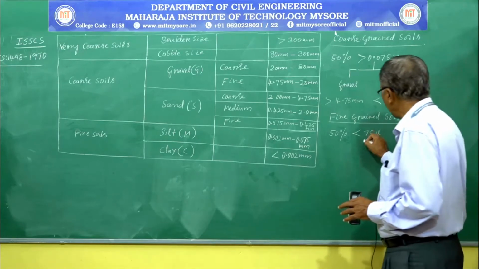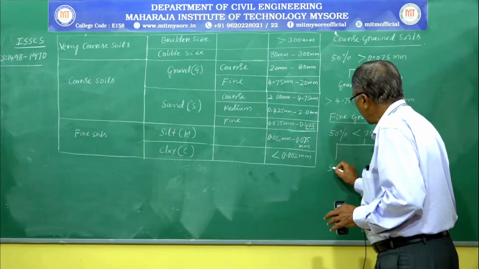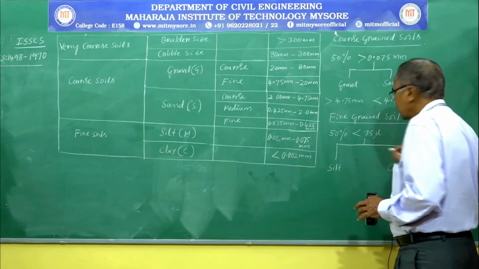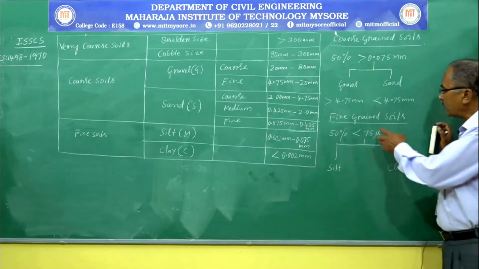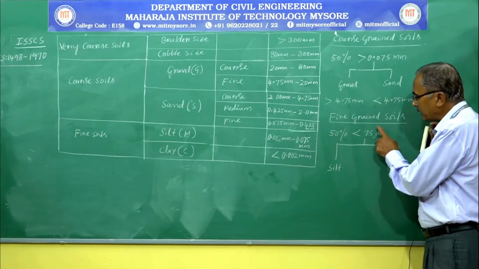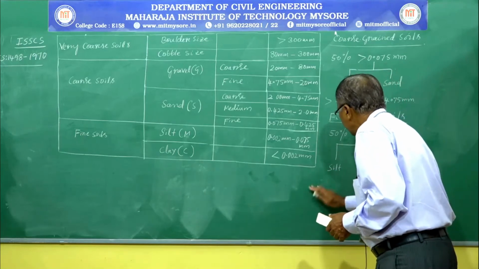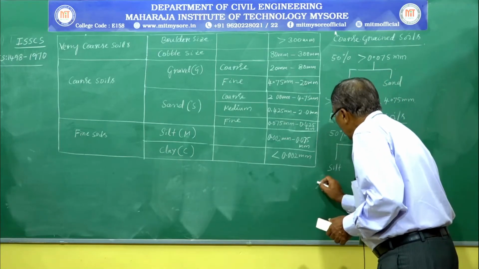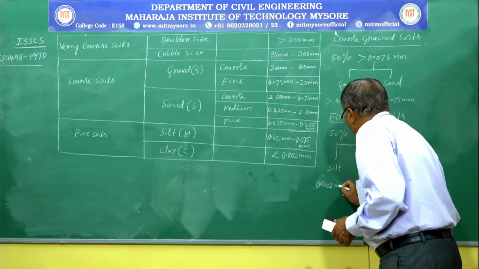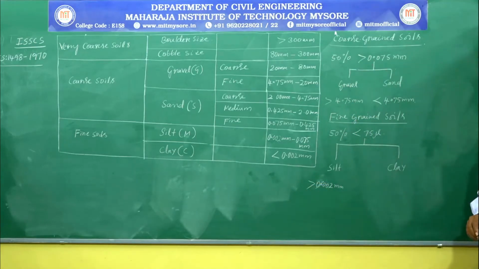Further, fine grained soils can be grouped into silt and clay. If more than 50% of this fine soil is greater than 0.002 millimeter, then it is called silty soil.